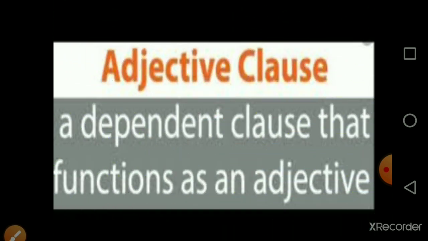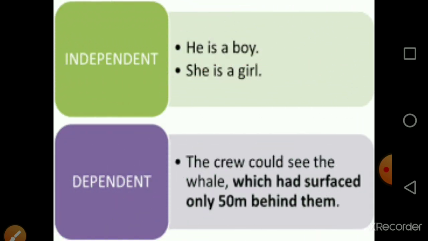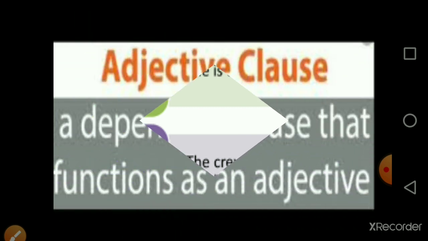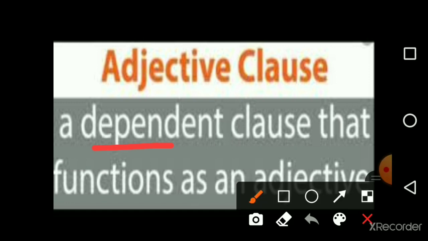What is an adjectival clause? A dependent clause that functions as an adjective. Okay, it's a part of a sentence which is actually working as an adjective. Part of a sentence, not the complete sentence, which is working as an adjective. Now basically we have discussed that this is a dependent clause.